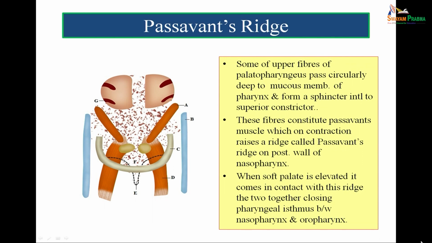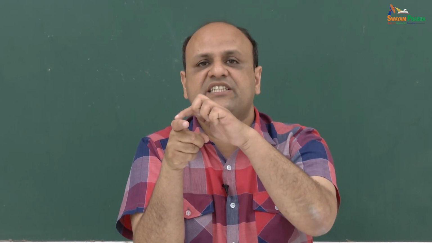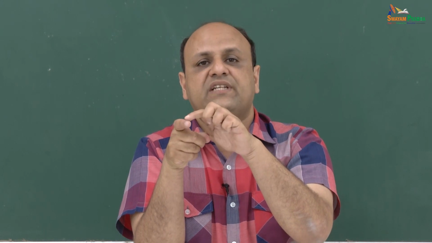In some mammals, the epiglottis, which is a part of the larynx, lies at a higher level. So, in human beings, what has happened is that the larynx has descended down with time. So, due to the descent of the larynx, some part of the laryngeal musculature, that is some part of the palatopharyngeus, is left behind in the nasopharynx. That part is marked by C in the figure, and it forms a sphincter in the posterior wall of nasopharynx. So, this C-shaped sphincter formed in the posterior wall of nasopharynx is the Passavant's ridge.